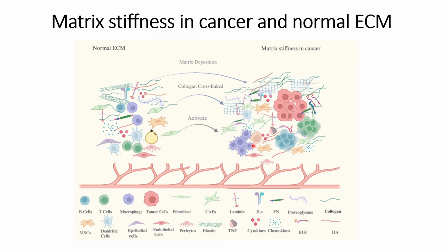So this is how the matrix stiffness plays a role in cancer, and how critical matrix stiffness is for tumor proliferation and survival. So it could be one of the therapeutic targets to reduce the matrix stiffness so that tumor cells become sensitive towards chemotherapy, other cancer therapeutic approaches such as CAR T therapies, or a combination of dual therapies.